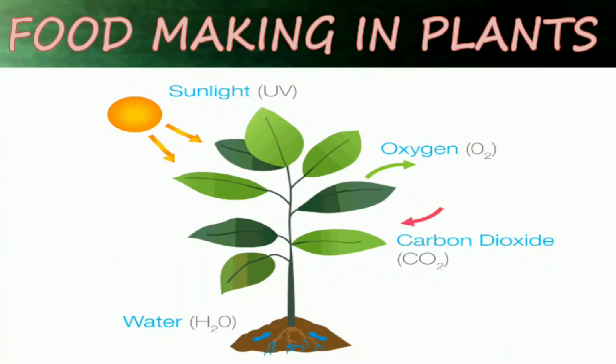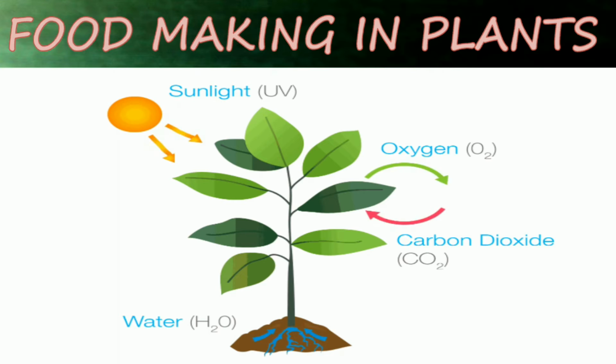Food making in plants. So, the chlorophyll present in the green leaves helps to change the water and carbon dioxide into food called starch or sugar. For this, they also need energy from sunlight. So, the process is called photosynthesis.